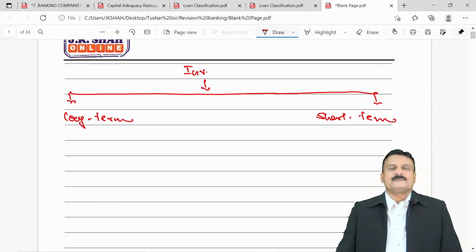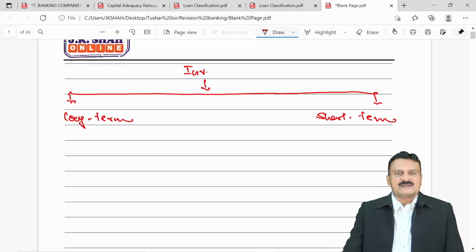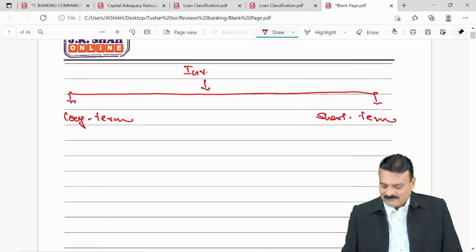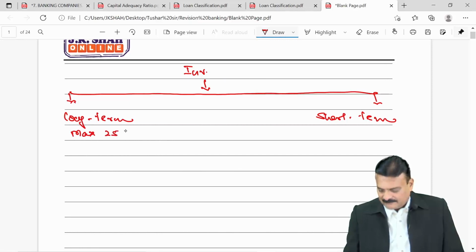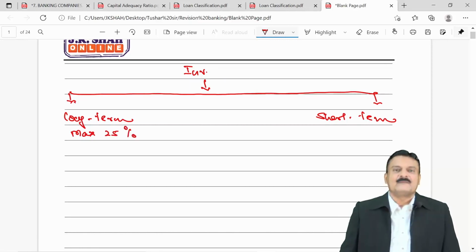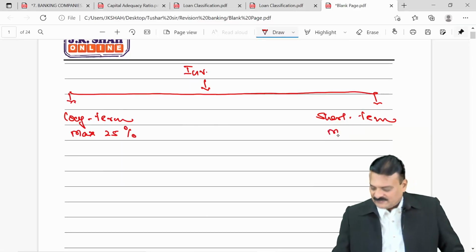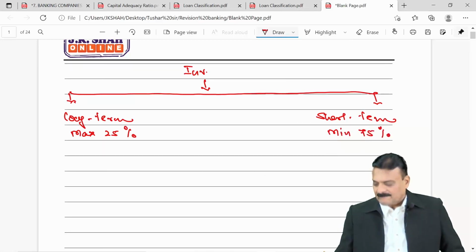A bank can maximum invest 25% of its total investment in long term. So, long term can be max 25%, whereas short term, when this is max 25%, short term has to be minimum 75%.